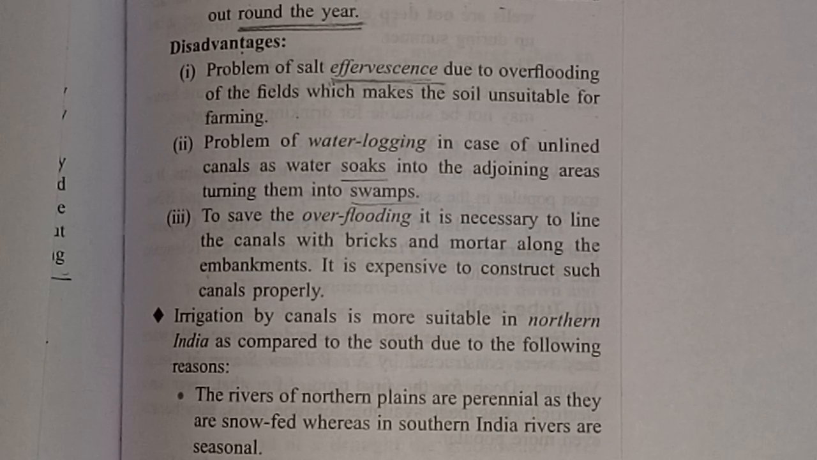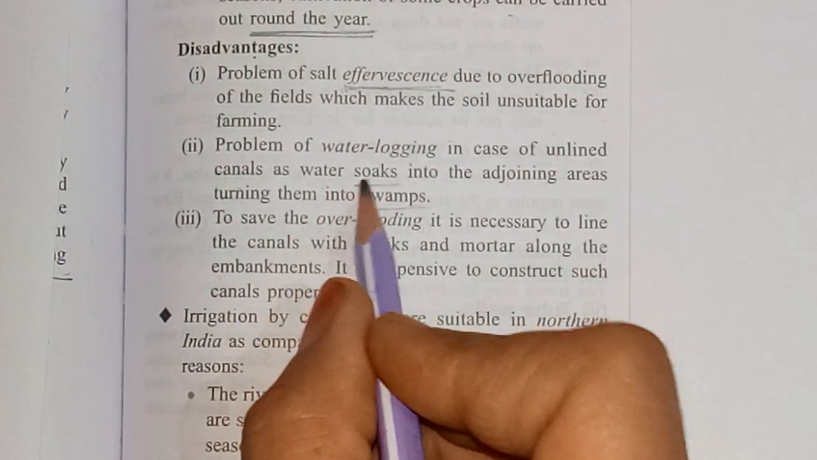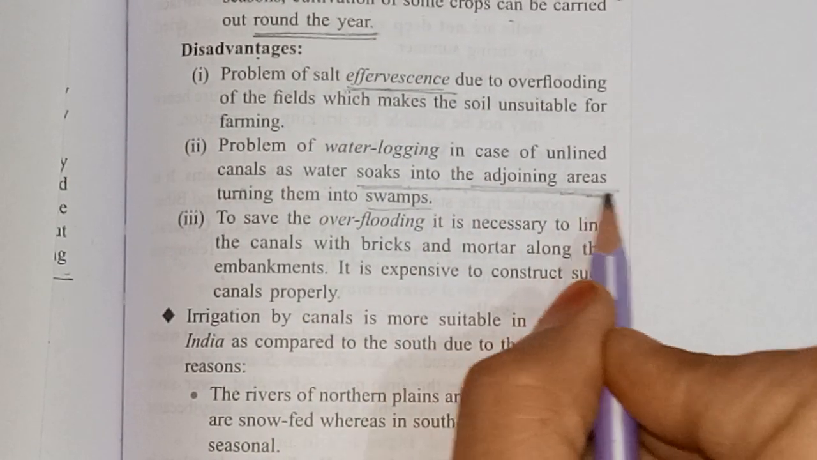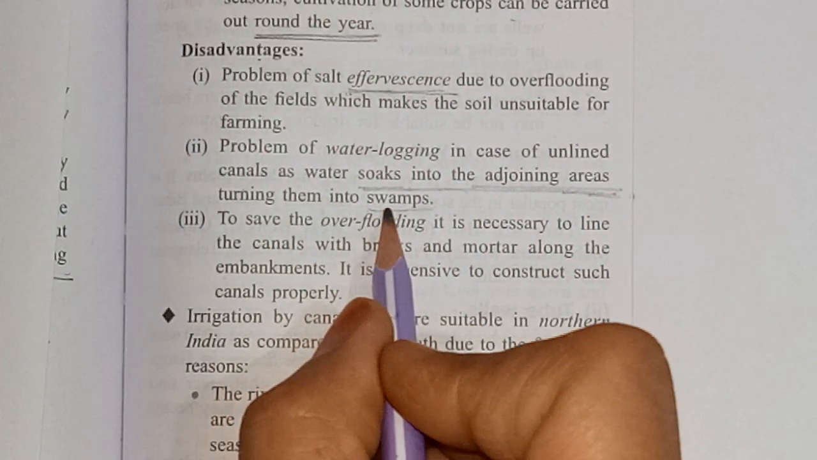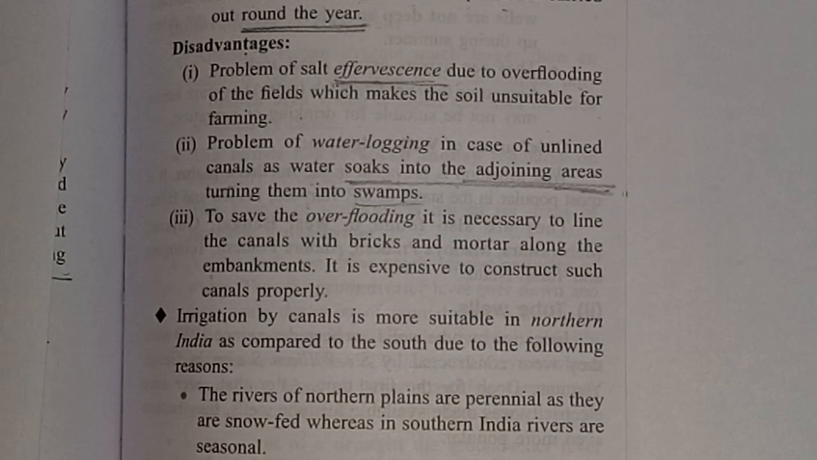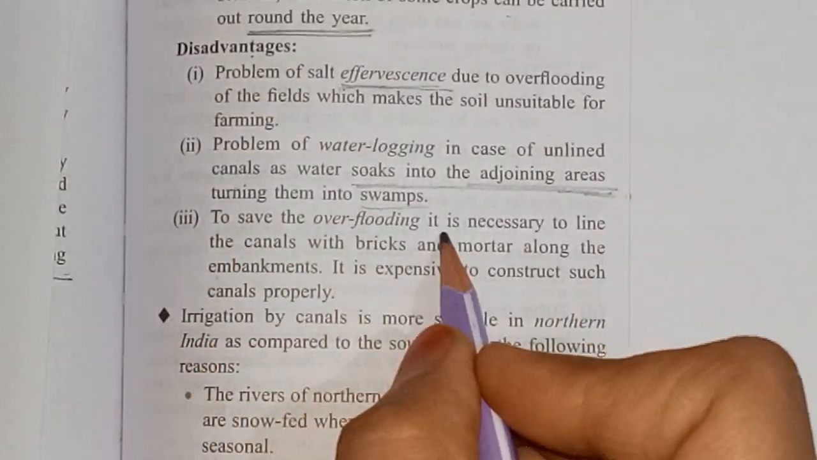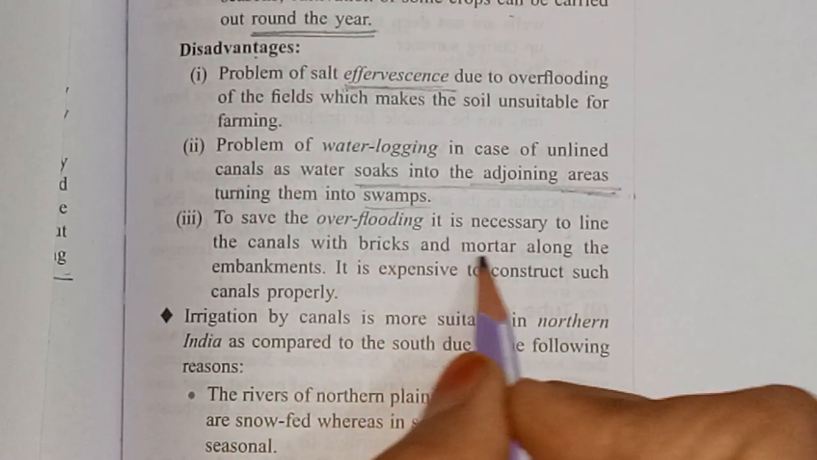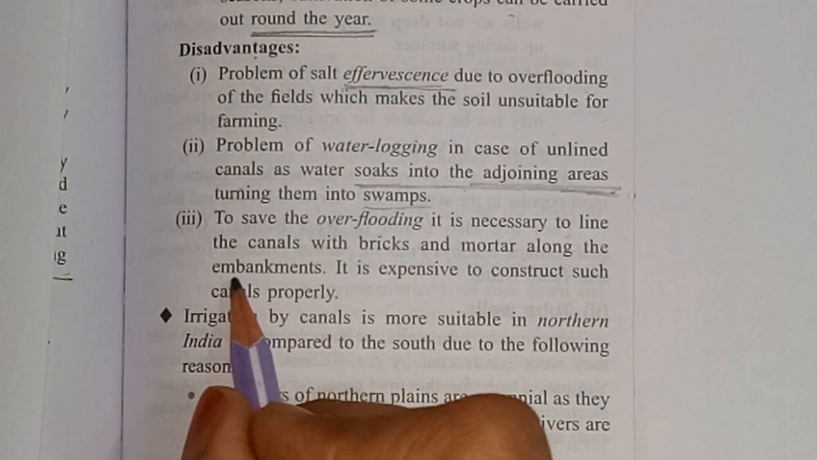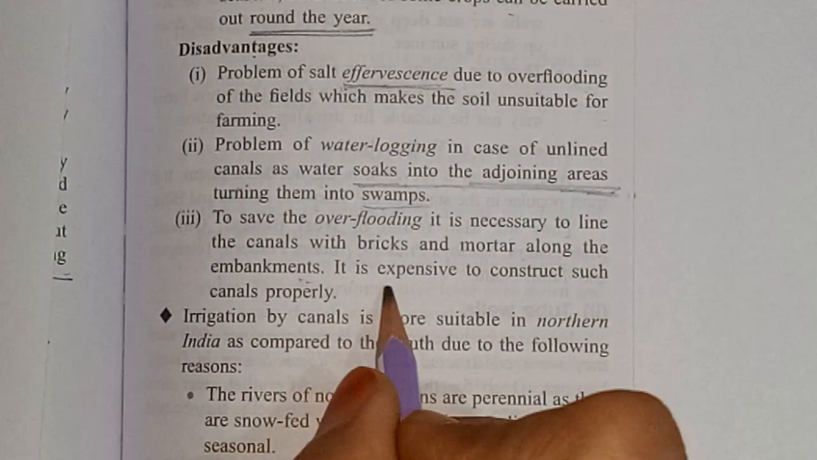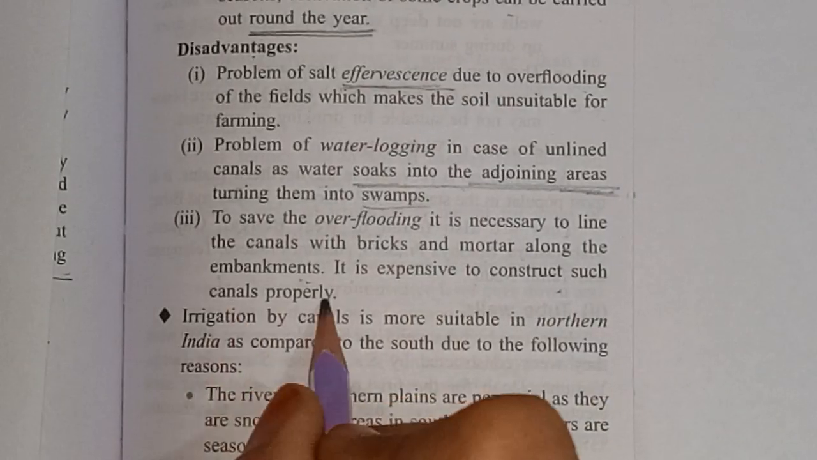See the second point, problem of water logging in case of unlined canals, as the water soaks into the adjoining area. They are soaking the adjoining areas, turning them into swamps. Now see the third point, to save from overflooding, it is necessary to line the canals with bricks and mortar along the embankments. It is expensive to construct such canals properly.